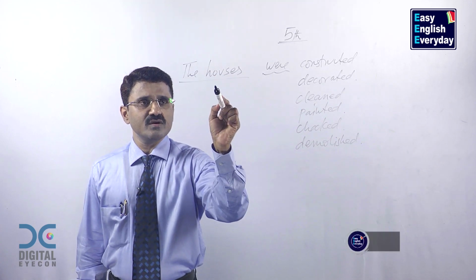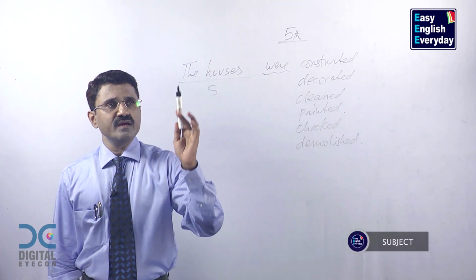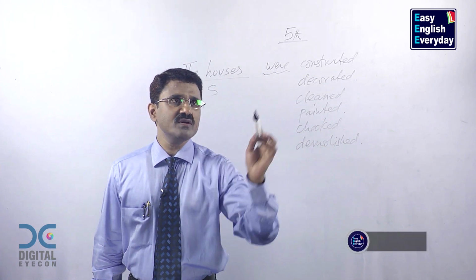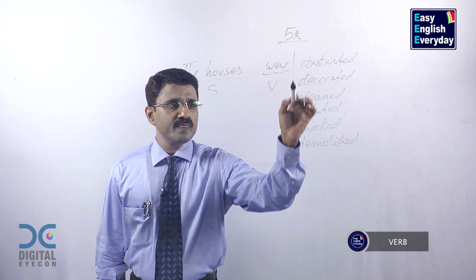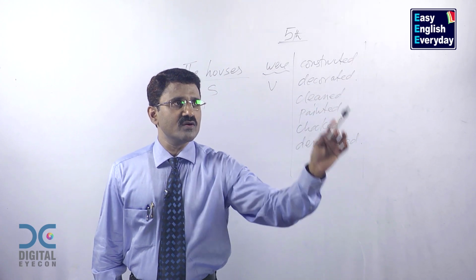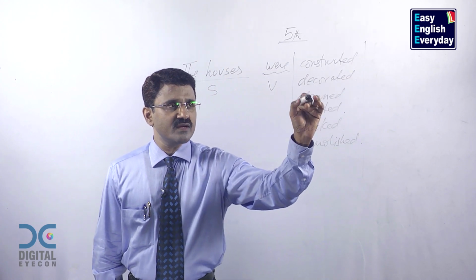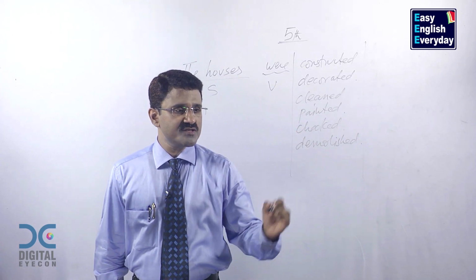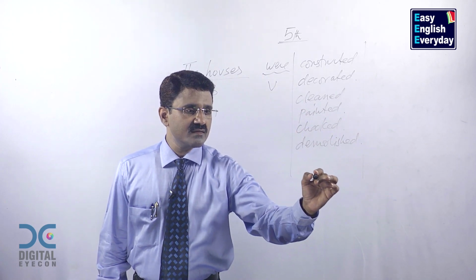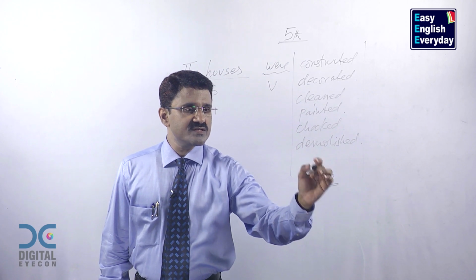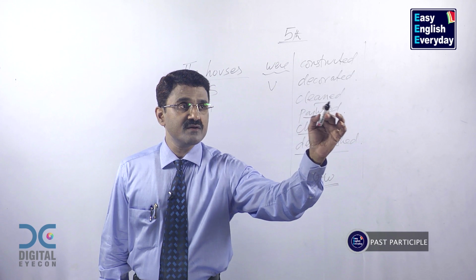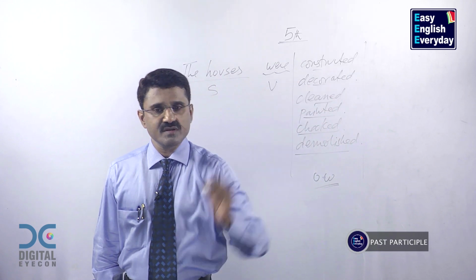This part is called subject. We can use we, you, they or any plural noun. This is verb. And what are these called? Constructed, decorated, cleaned, painted, checked, demolished. These are other words and they are called past participle forms of the verbs.